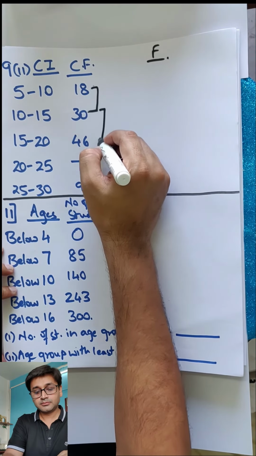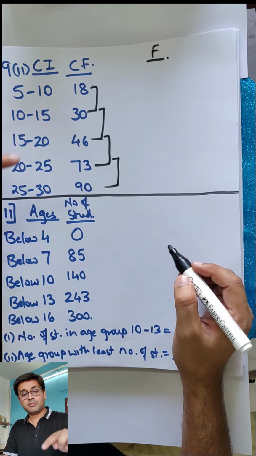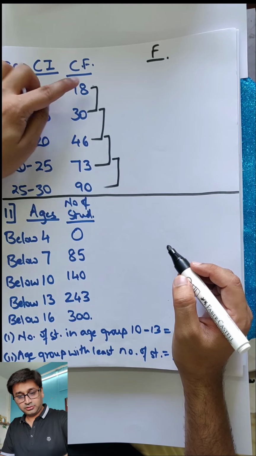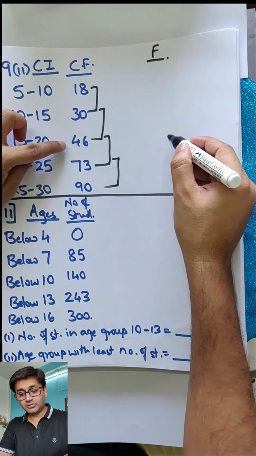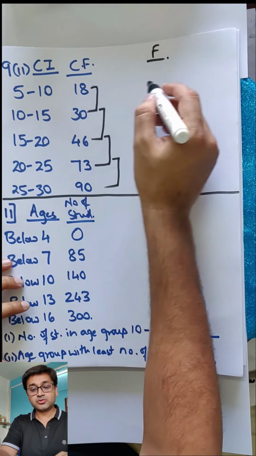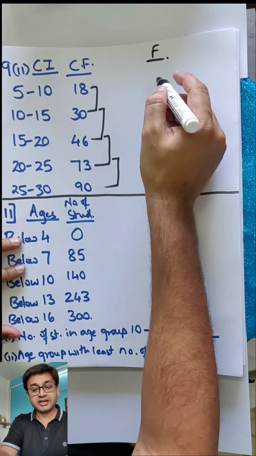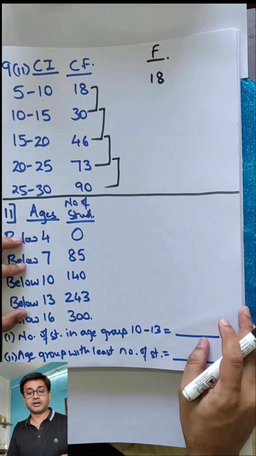Subtract these two. Meaning, 30 minus 18 should come here, 46 minus 30, this one will be 73 minus 46, and likewise the first one will be 18 because this is 18 only, nothing to do. The next one onwards, start subtracting and keep coming down.